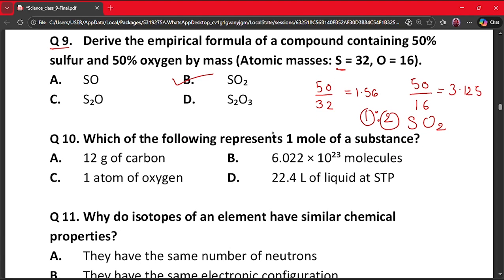So SO2 is the correct option. Our next question is question number 10. Which of the following represents 1 mole of a substance? A. 12 gram of carbon. B. 6.022 into 10 raised to the power 23 molecules. C. 1 atom of oxygen. And D. 22.4.